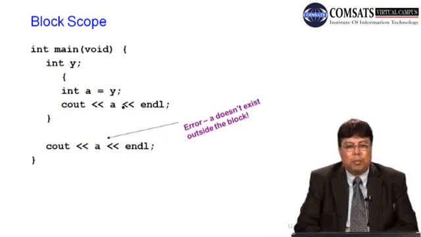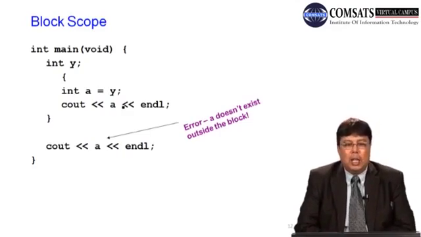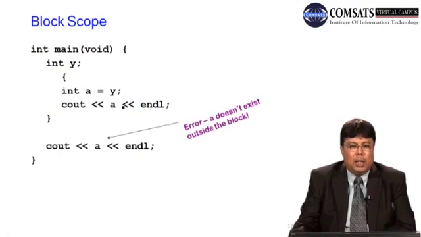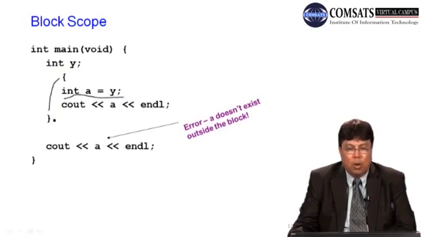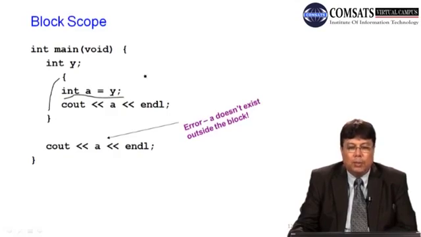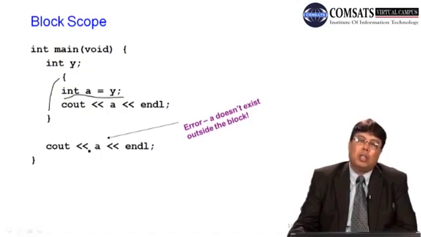So, block scope. In this particular example, integer a is equal to y is defined within this block. So it is only visible within this block. So its lifetime is only within this particular block. इसकी life यहाँ से शुरू हुई और यहाँ पे end हो गई. So when you say cout a, this is an error because a does not exist outside the block where it was declared.